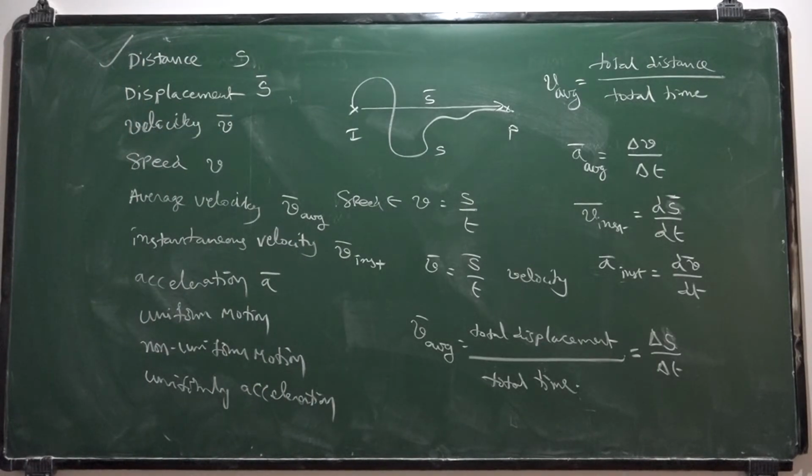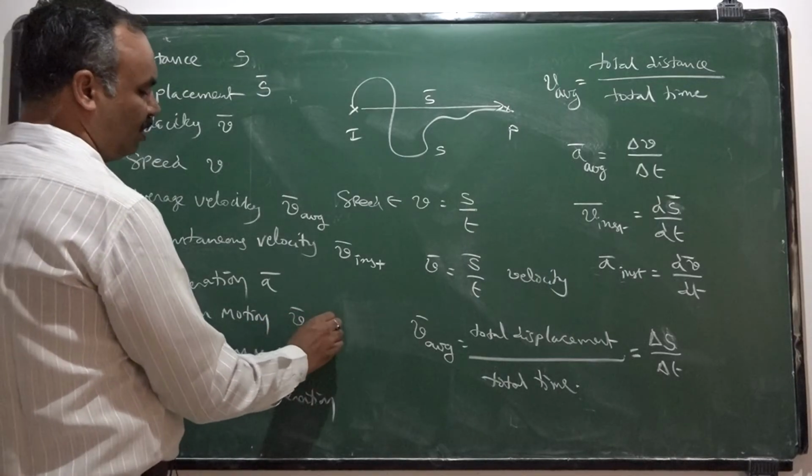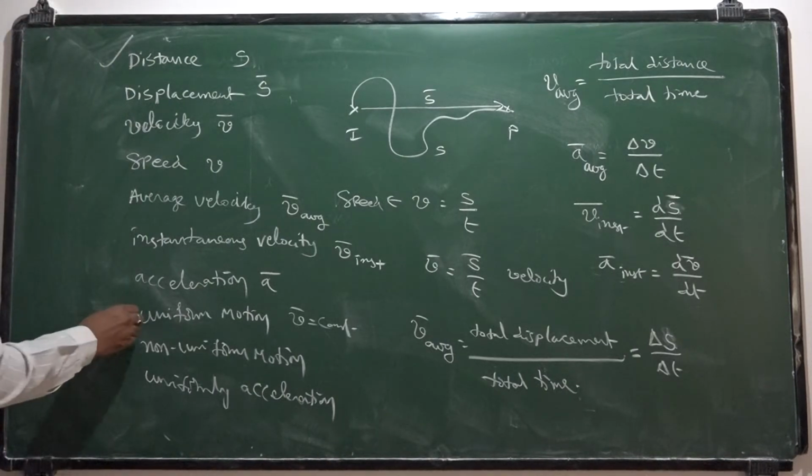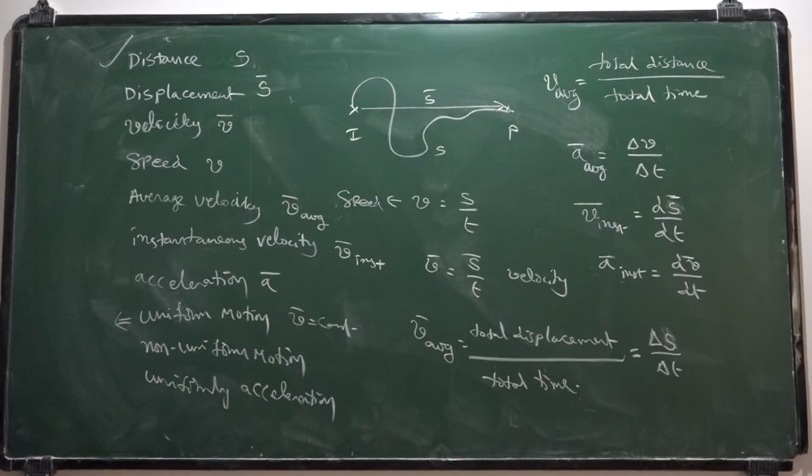What is uniform motion? The motion in which the velocity is fixed or constant, such a motion is called uniform motion. If v bar is constant, such a motion is called uniform motion. In uniform motion, we follow only one equation. That equation governing the uniform motion is velocity is equal to displacement by time. Uniform motion means the body should cover equal displacements in equal intervals of time.